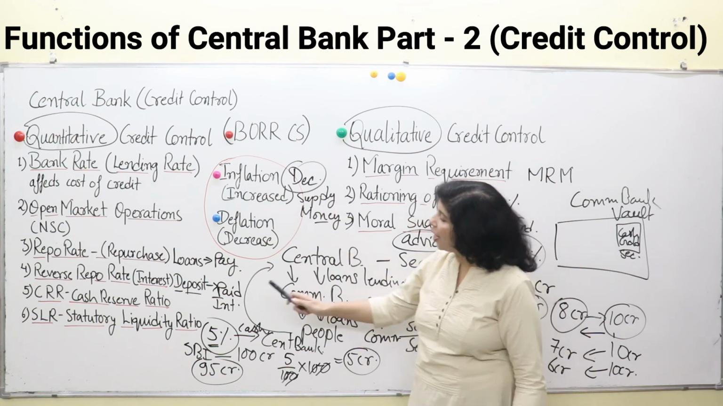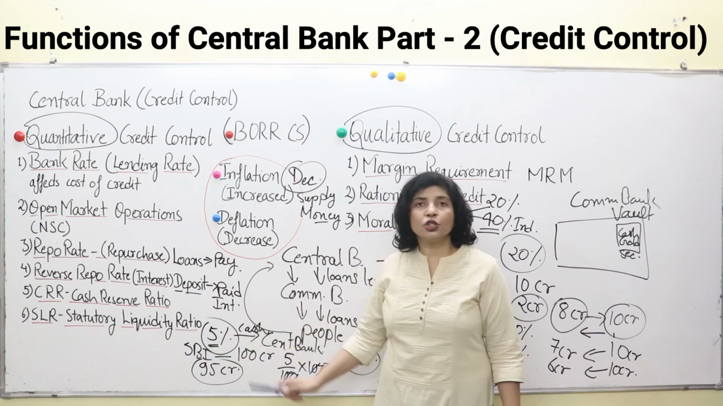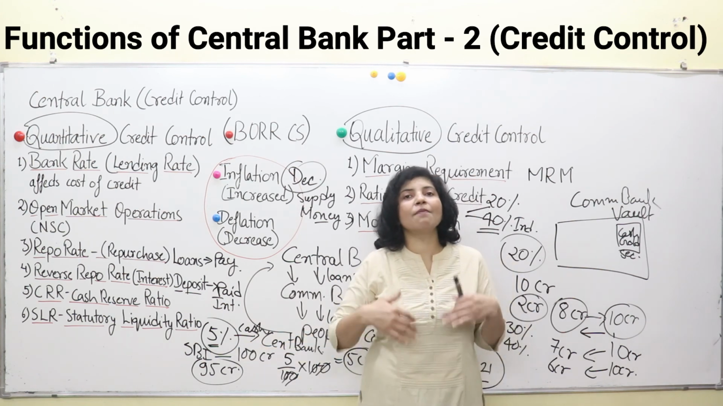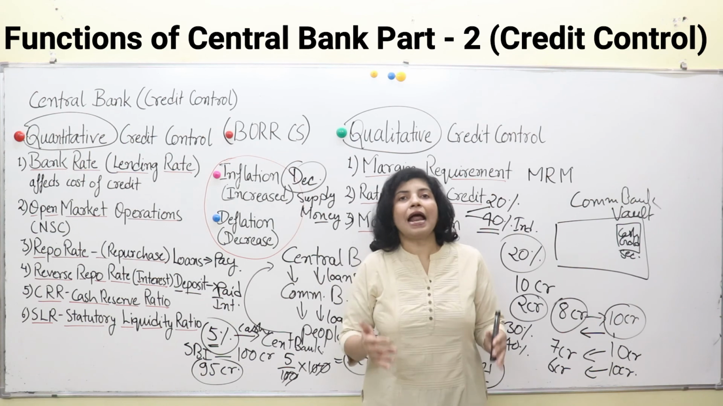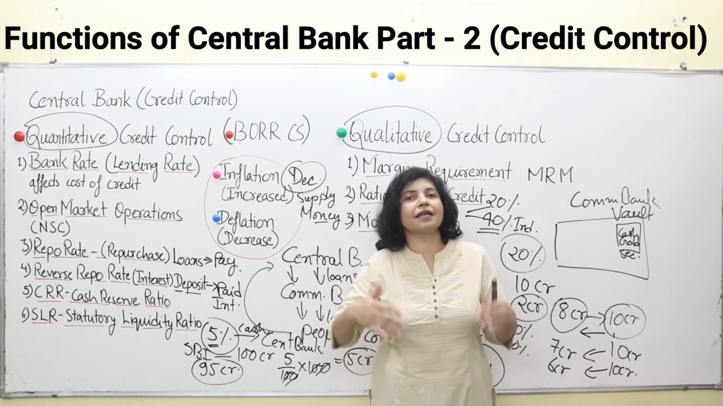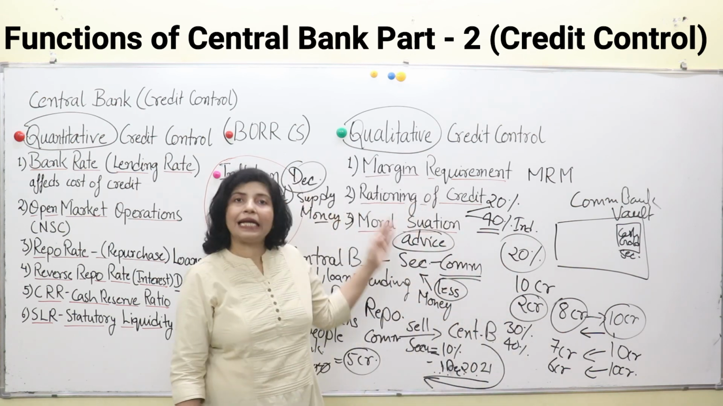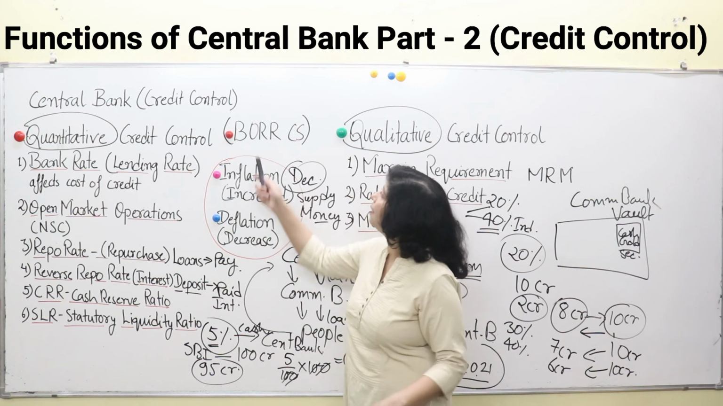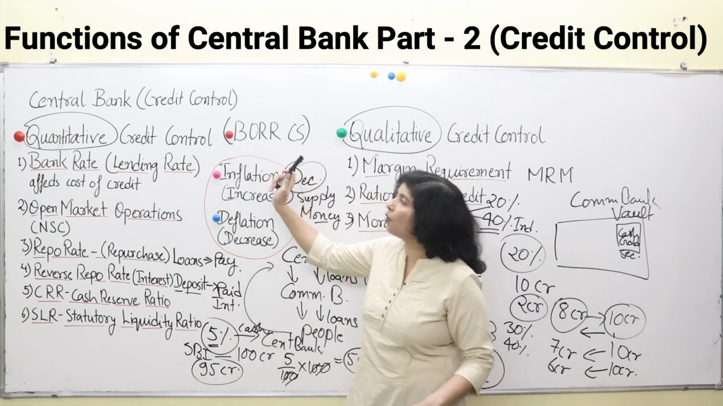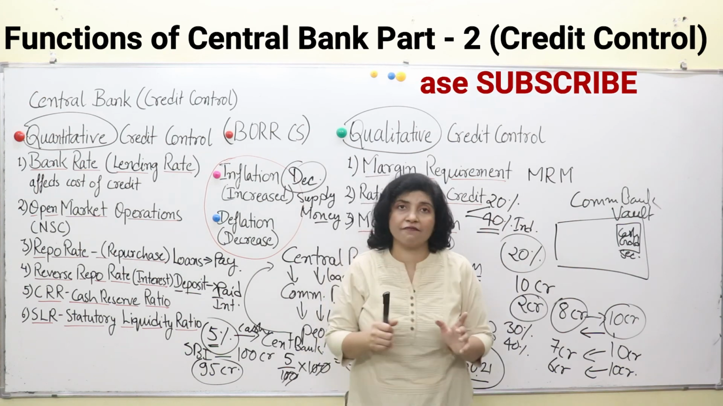For example, during the time of deflation, CRR can be reduced to 3%, so that banks have more money to give credit to people, and people demand more commodities in the market, and in this manner businesses in the economy prosper. So that was, I think, quite clear to you people. BORRCS is the code for quantitative measures, and MRM is the code for qualitative measures.